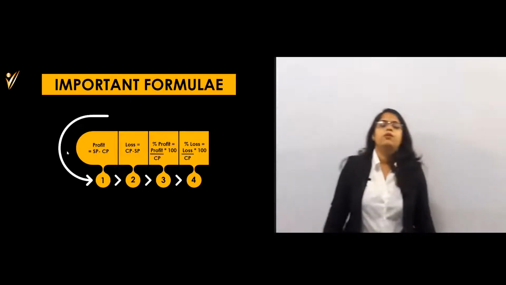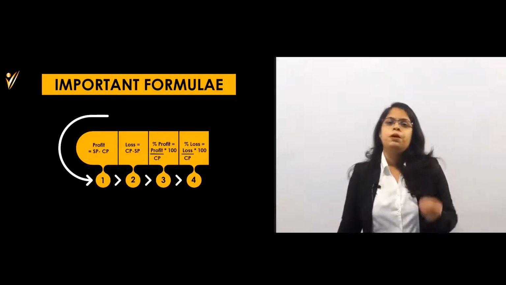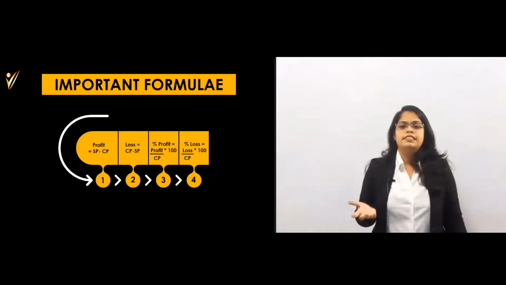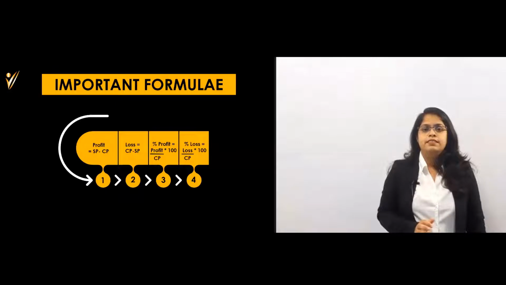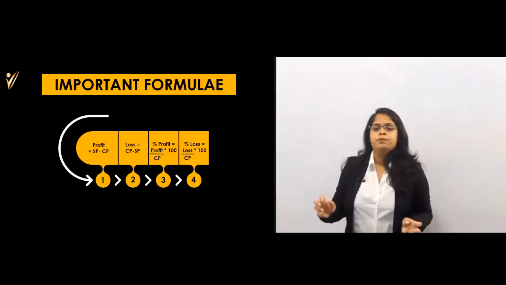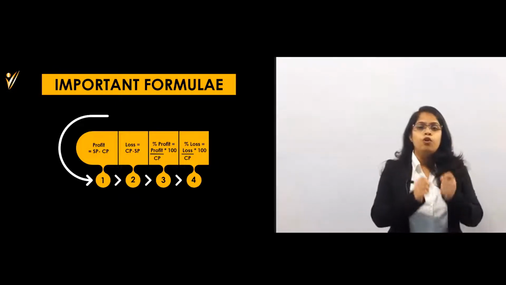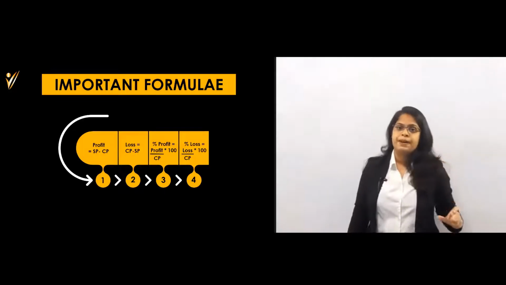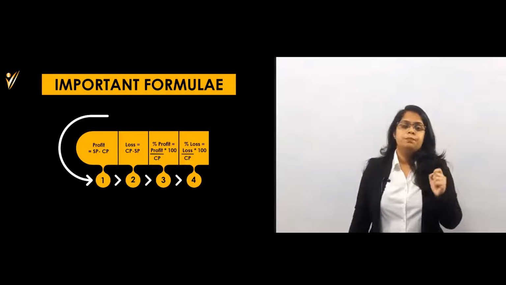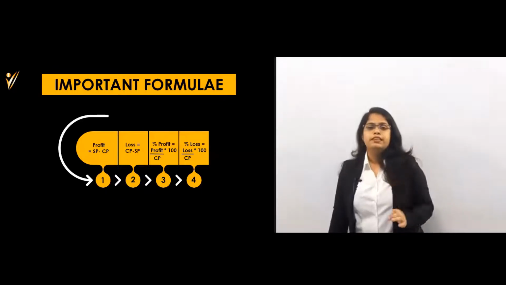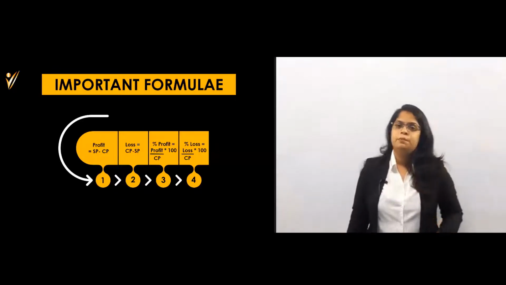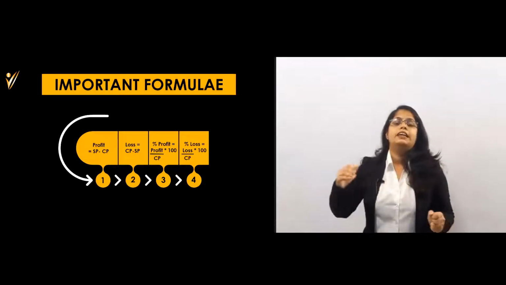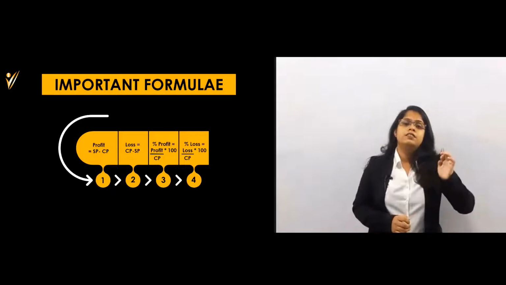What was that formula? I have already told that formula. Profit is equal to selling price minus cost price. Loss is equal to cost price minus selling price. Profit percent or loss percent, as we always find the profit or loss on the cost price. Please remember this thing, whether it is a profit or a loss, we always find out the profit and loss on the cost price.